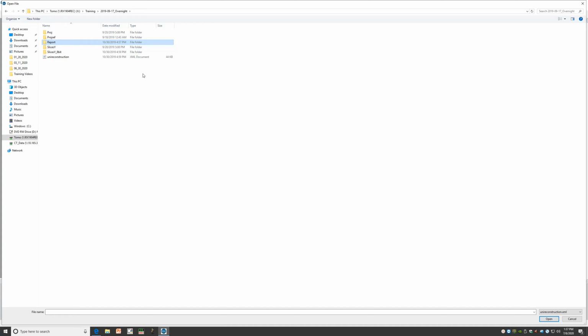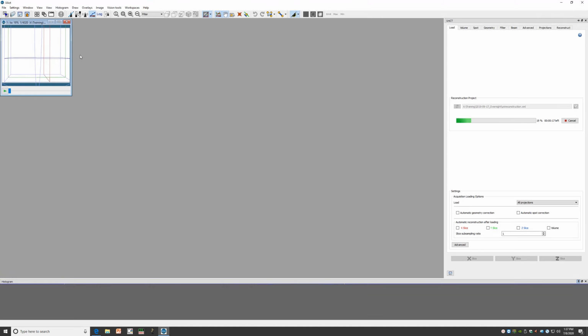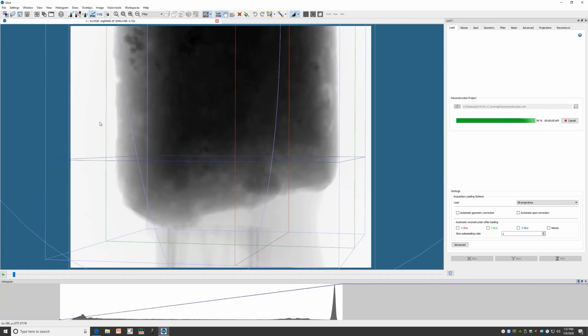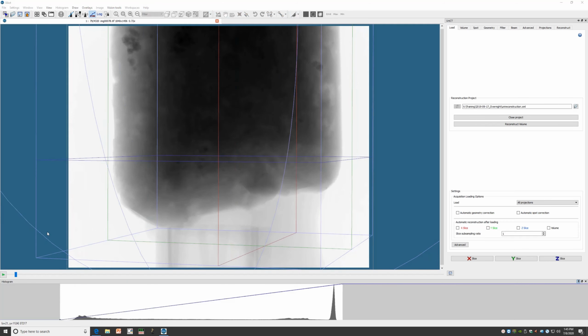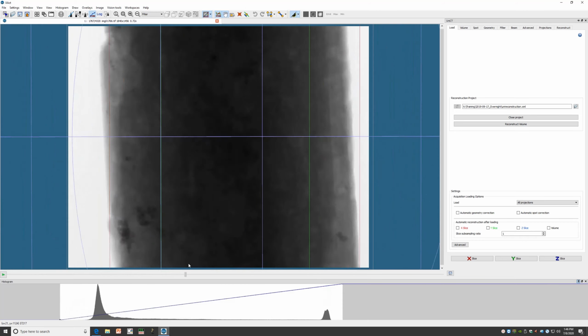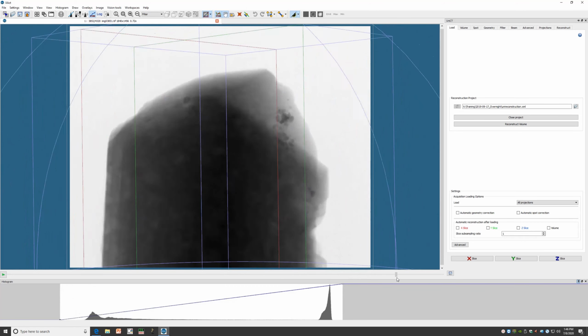But to open a reconstruction project for the first time, what we're going to do is select this Uni Reconstruction XML file. We can double click on this, and we can see that Exact64 will start to load the images that are contained in that project. As it loads, we can see the images populating this folder. If we grab the slider bar at the bottom here, we can scroll through the entire set of projection images to make sure that they're all properly organized and they're all looking as we expect.